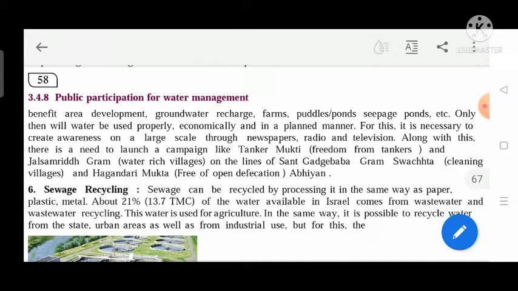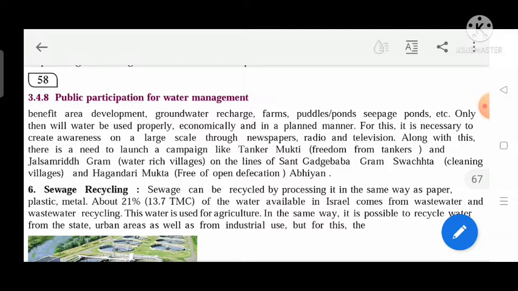For this, it is necessary to create awareness on a large scale through newspapers, radio, and television. This passage is telling us about awareness among people. People should come forward and take the initiative to save water by using it correctly in the agricultural land as well as in the houses.